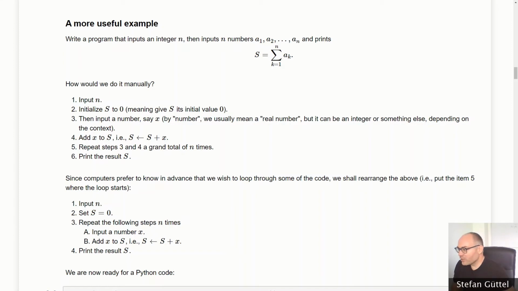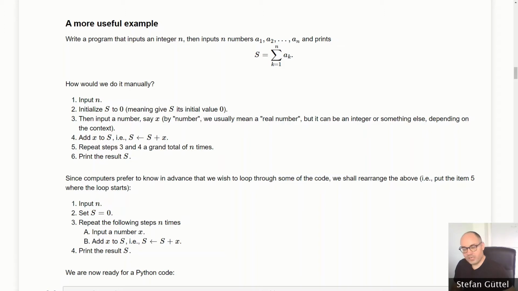We would start with the value s being equal to 0. That's the initial value of a sum. Then we would ask for a number, which at the first instance would be a1. I call it x here. And then we add this number to our running sum s.